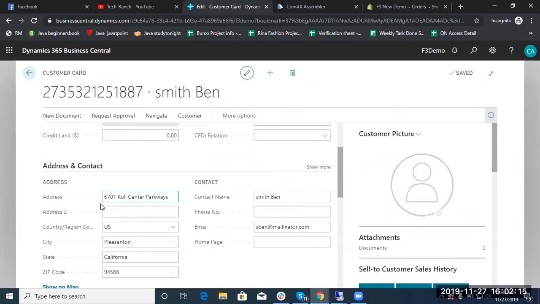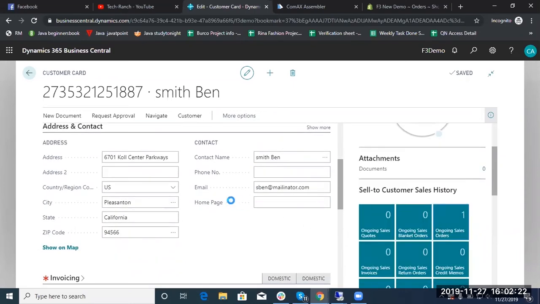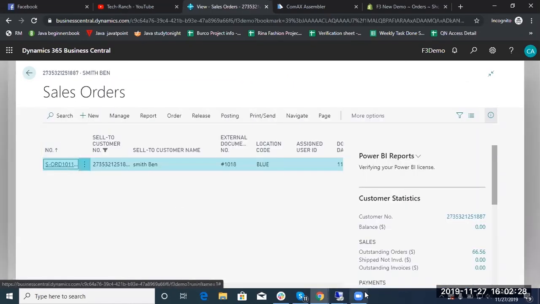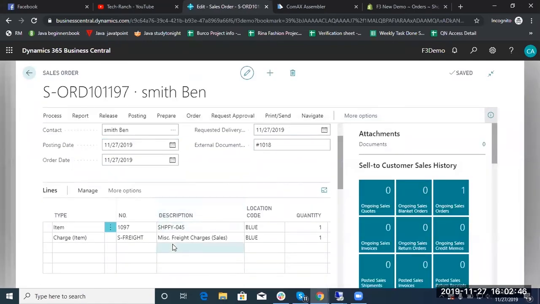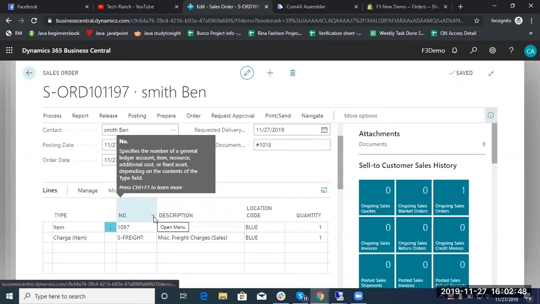First, let me verify the customer details. Here, all customer info has been synced. And then, verifying the sales order details. Here it's synced as well.